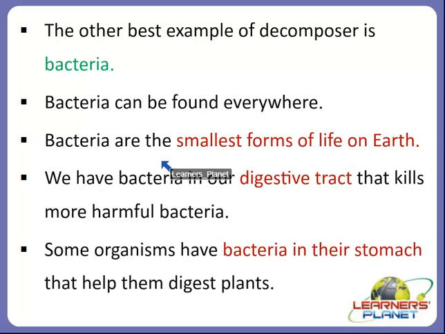So what are actually bacteria? They are the smallest forms of life on earth, and they are so small that they cannot be seen with the naked eye or the aided eye. They can be seen only with the help of a microscope, right? There are many such bacteria that live in water, in the air and also on the land. Bacteria are the smallest forms, and in fact, we may have up to 100 million bacteria in our body